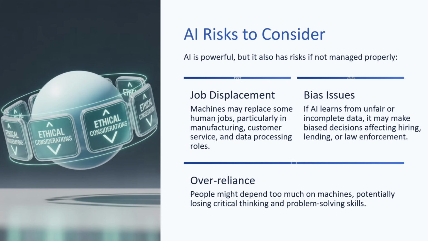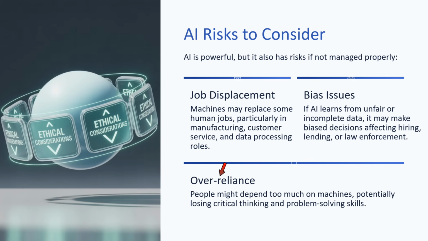Now we will see what the AI risks to consider are. AI is powerful, but it also has risk if not managed properly. First point is job displacement. Machines may replace some human jobs, particularly in manufacturing, customer service, and data processing roles. Second point is bias issues. If AI learns from unfair or incomplete data, it may make biased decisions, which affects hiring, lending, or law enforcement.